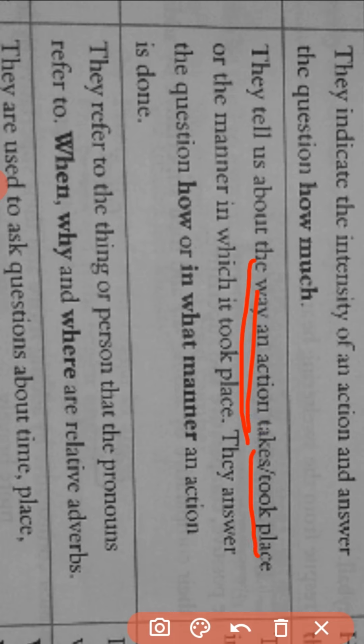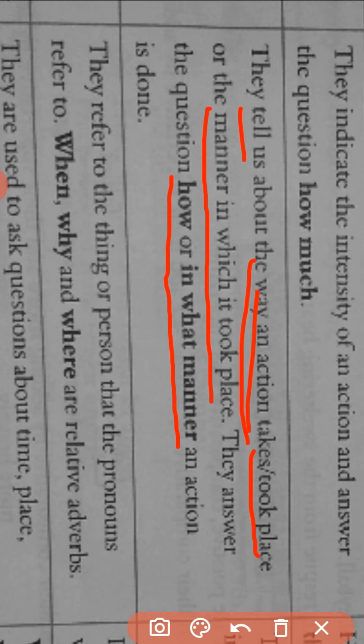In this type of adverb, we come to know the way the action took place. It means it tells the manner in which it took place.